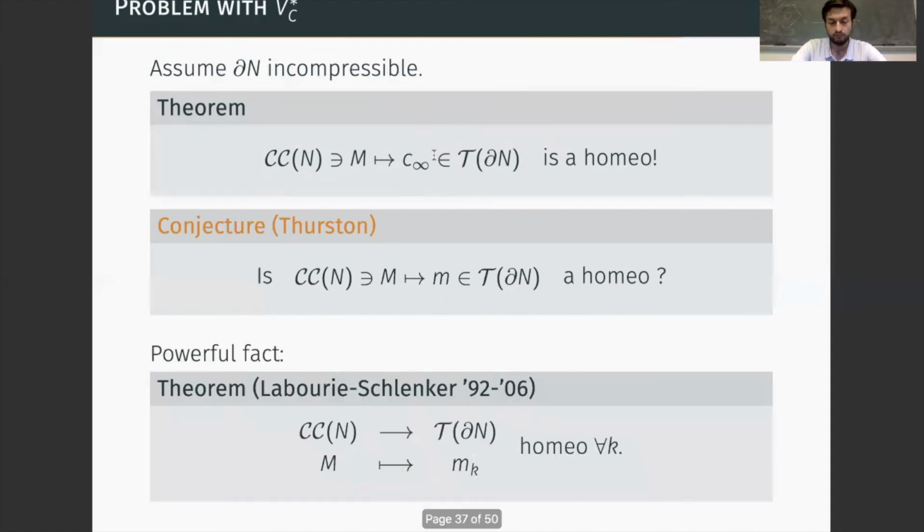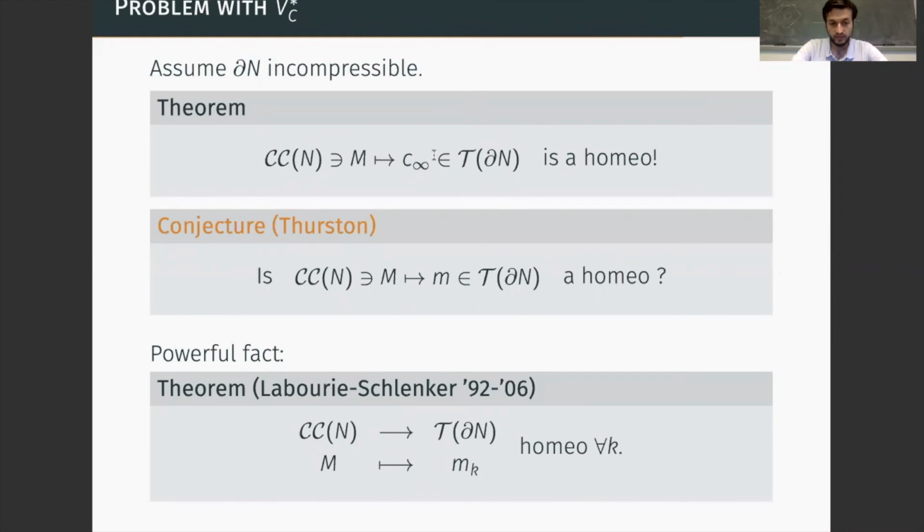Labourie and Schlenker. The result I'm thinking of tells us that the space of convex co-compact structures is parameterized by the hyperbolic metrics on the K-surfaces inside our manifold M. So in each end of this manifold, we have a K-surface, and the data of the hyperbolic structures on each of these K-surfaces gives us a way to parameterize the convex co-compact structures on the manifold.